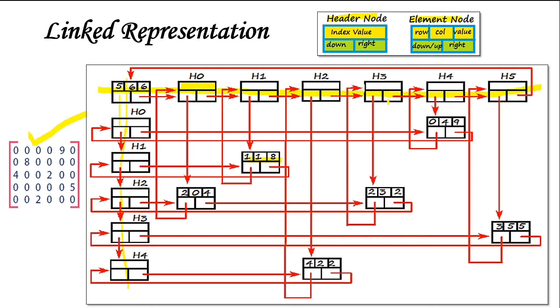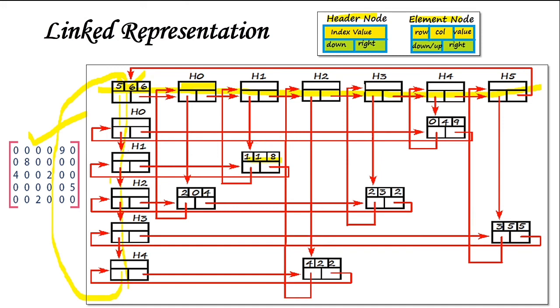The last header node's right arrow will be connected back to the main header node. And here also the last down arrow should be connected back to the previous one. Sorry for the wrong diagram.